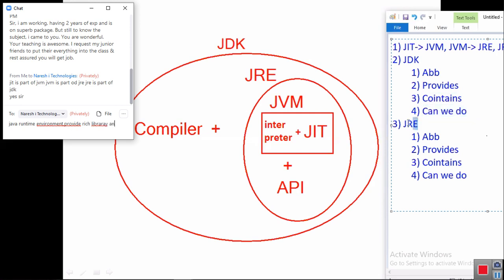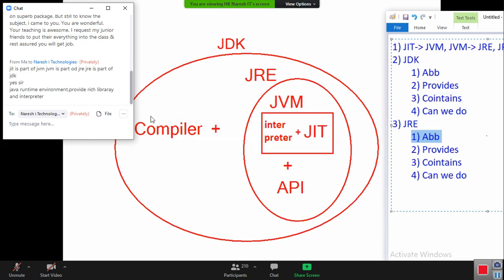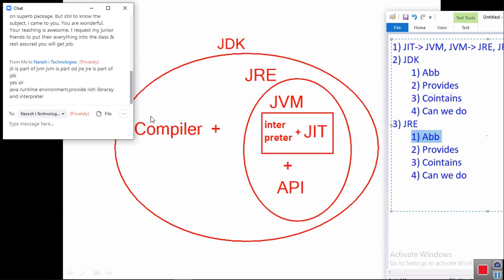Now, can you try to talk about JRE? Tell me, first point, what is JRE? JRE stands for Java Runtime Environment. Did you understand? Any doubts? I repeated it for you. Is it comfortable? Can you please try to repeat for JRE yourself? JRE stands for Java Runtime Environment.